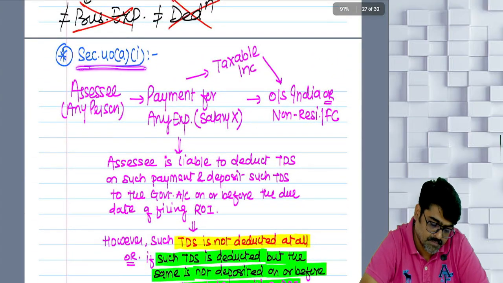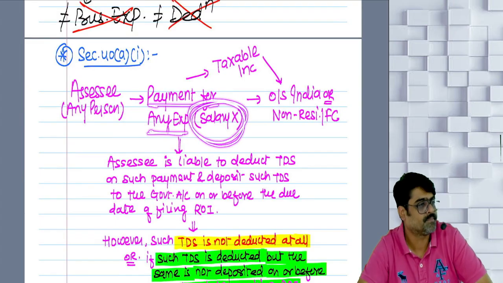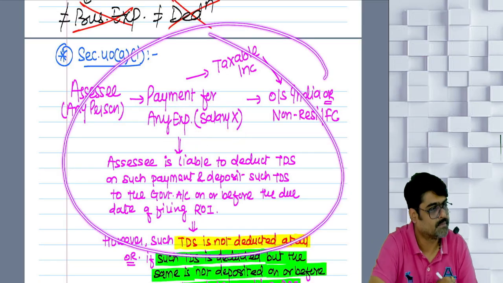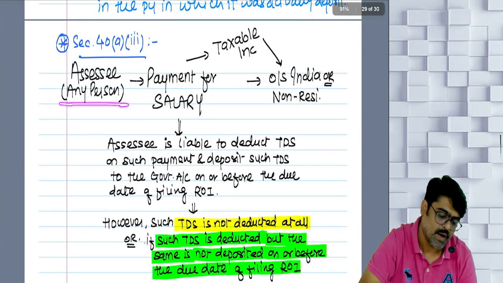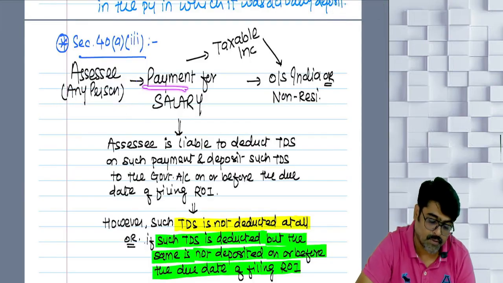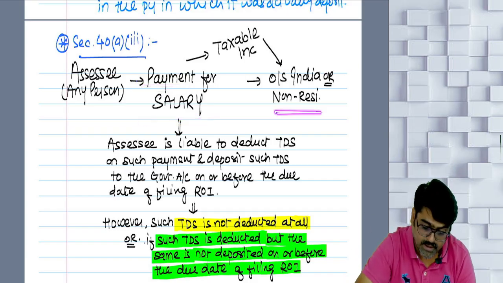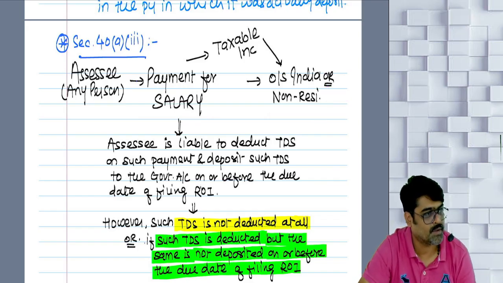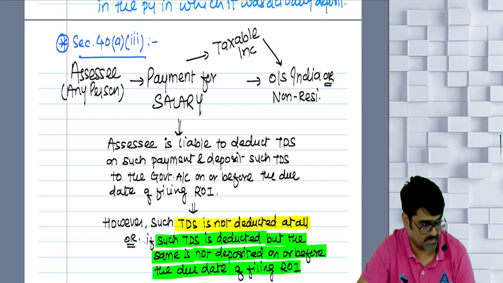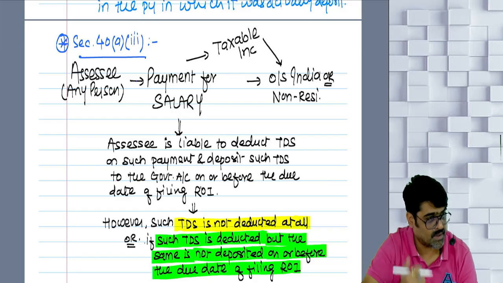What was this section? Payment for salary. Now, are you an assessee making payment for salary outside India or to any non-resident? Foreign company is not written. Why not written? A foreign company will be your employee. Can you keep a company as your employee? So a foreign company, you never pay salary.